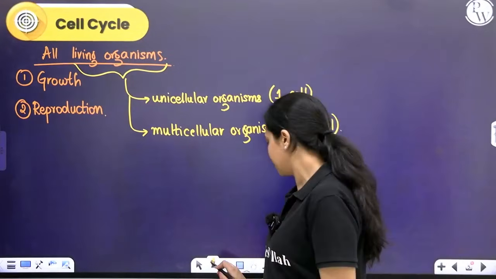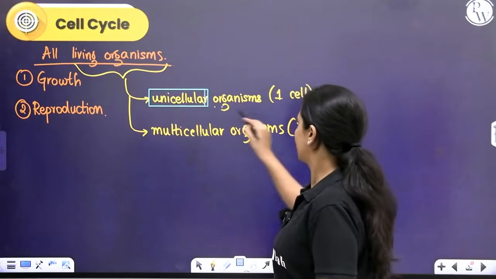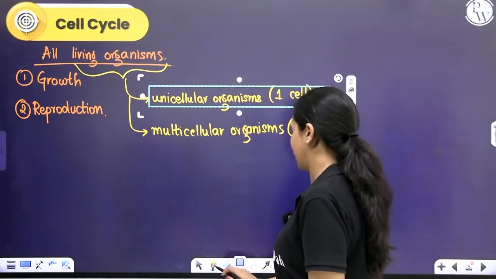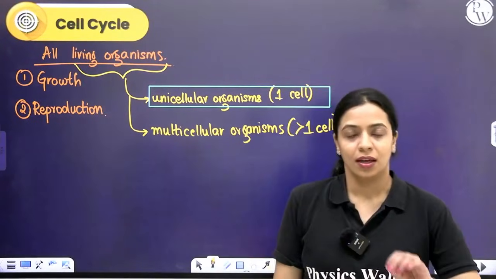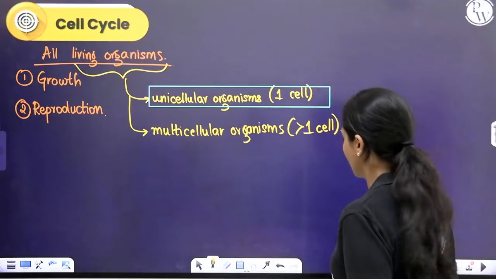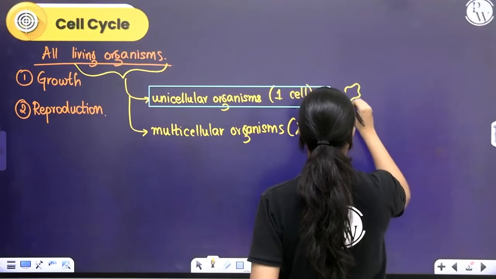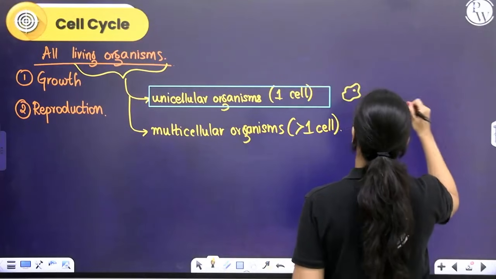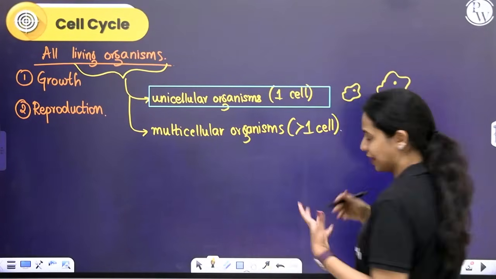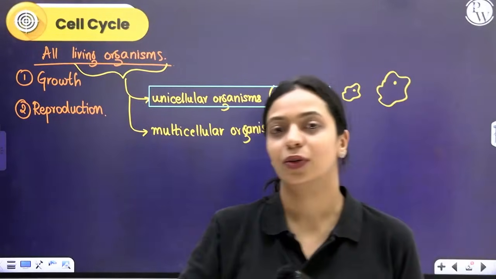Let's first consider the case of unicellular organisms. What happens in unicellular organisms like amoeba, let's say for example? They exhibit growth, they exhibit reproduction as well. So if you have like one amoeba cell, this amoeba cell as it grows increases in size and then eventually the growth in unicellular organisms is equivalent to reproduction also.